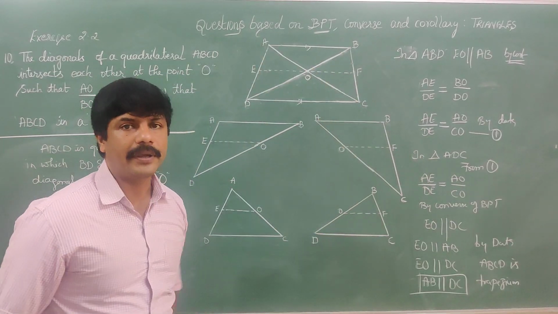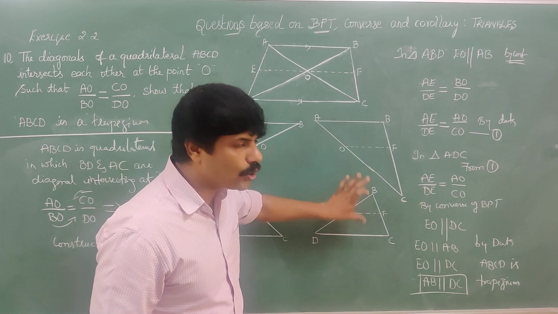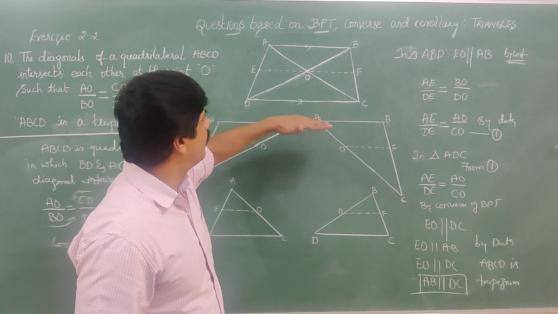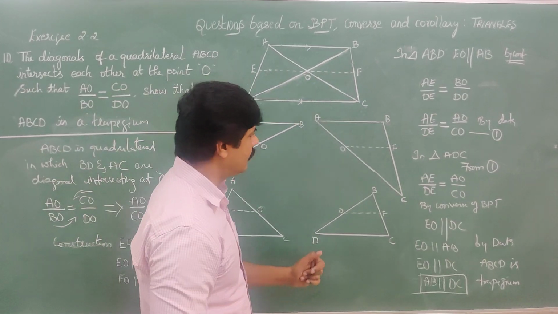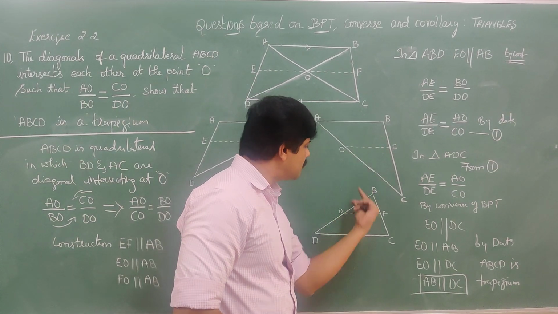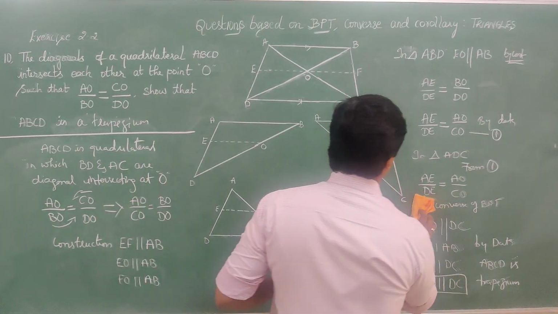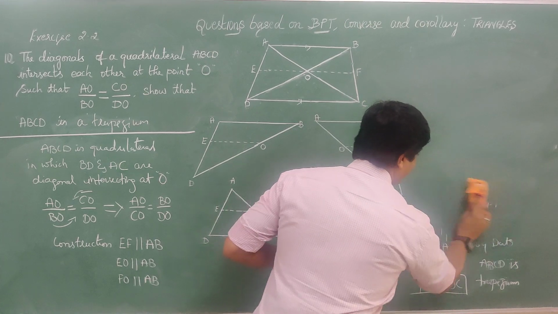You can also consider these two triangles and prove AB is parallel to DC. This is one way, considering these two triangles I have done. So you can use these two triangles and prove AB is parallel to DC. That also I will show you.